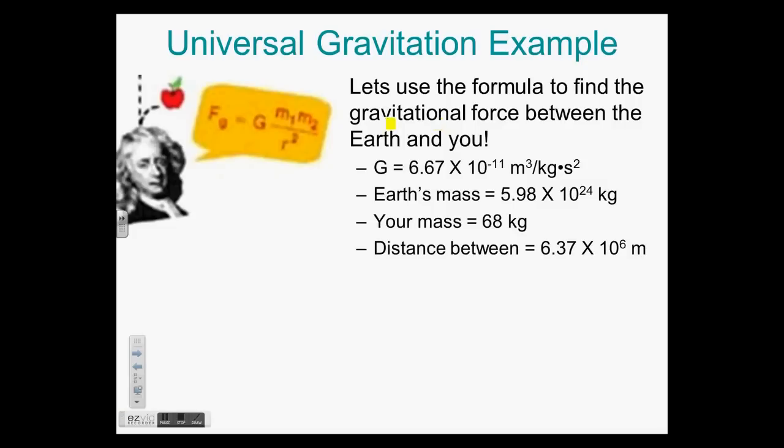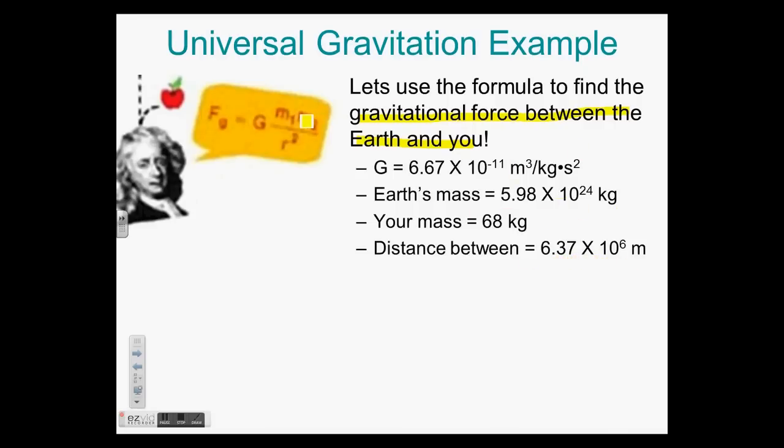Now, we could do an example. I'm not going to spend the time doing an example, but if you want to try one, here is an example you can do. These numbers are for the gravitational force between the Earth and you. The gravitational constant is constant, obviously, this number. The Earth's mass is about 5.98 times 10 to the 24th kilograms. Your mass is about 68 kilograms.